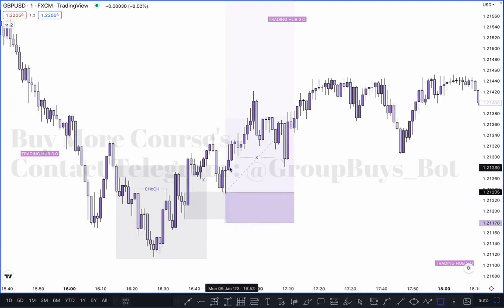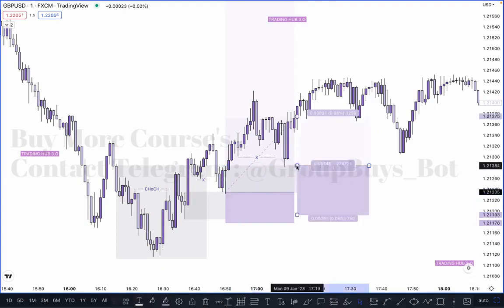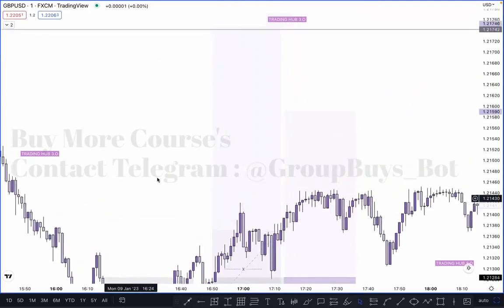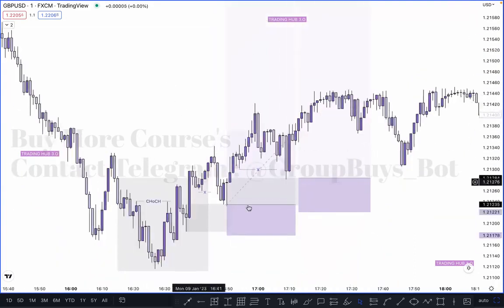After taking out the inducement, you have to identify if there is any unmitigated order block, which one is here. So this one is our unmitigated order block. One more is here. So simply you can buy here, okay, and put the stop loss just below it, and the target will be the same here, as per the 15-minute measure high. Which one is our target? So this one is our target, and these two entries are valid here for the buy.